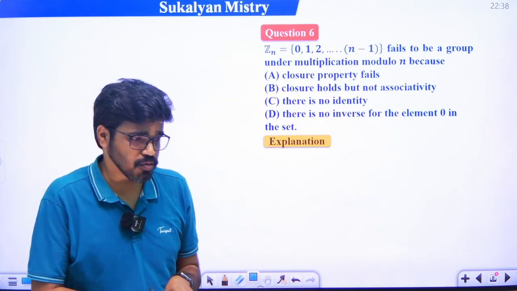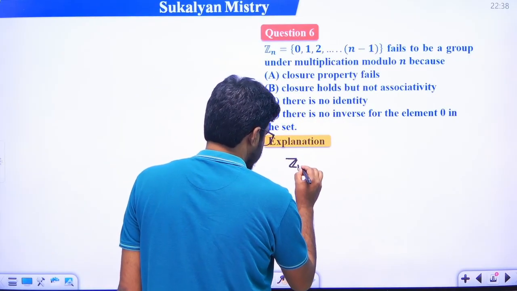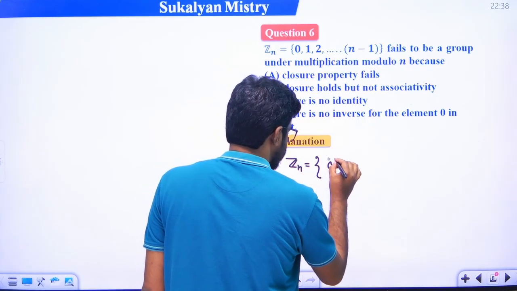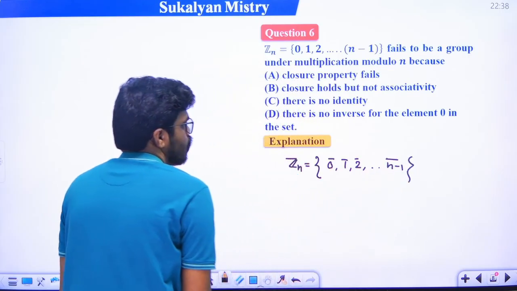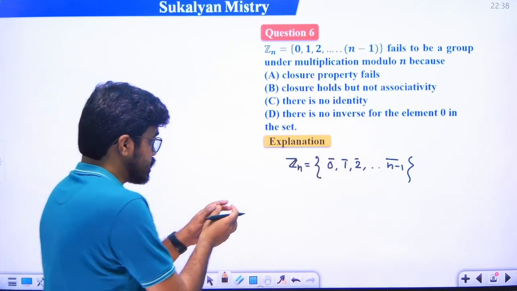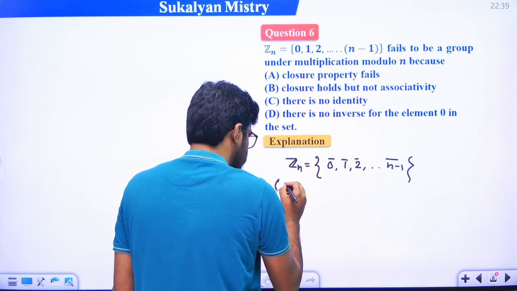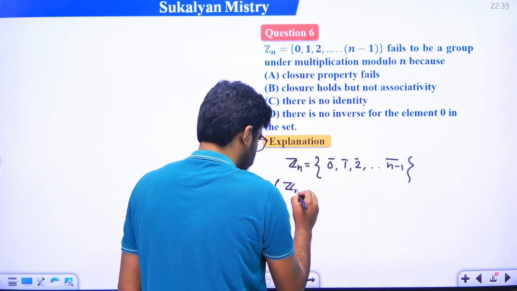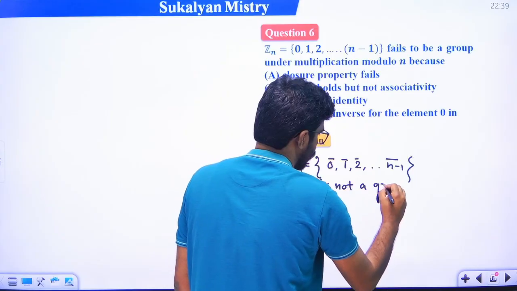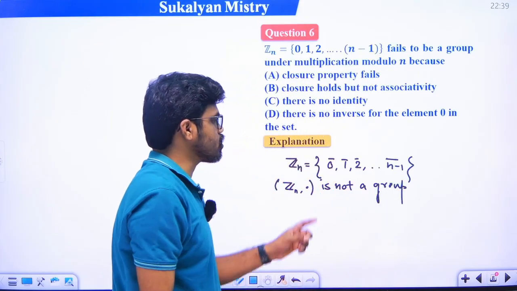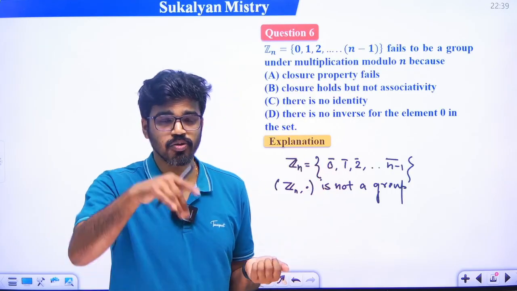হোয়াট ইজ দ্য রিজন? দেখো, what is the set here? The given set is Zn, that is integers modulo n. What are the elements of Zn? That is 0, 1, 2 up to n minus 1, right? We have to check whether this is a group or not. This fails to be a group under multiplication. Zn comma dot, this is not a group. Why? Because the inverse of 0 does not exist. 0 কোনো inverse exist করছে না. 0 inverse is 1 by 0, undefined.